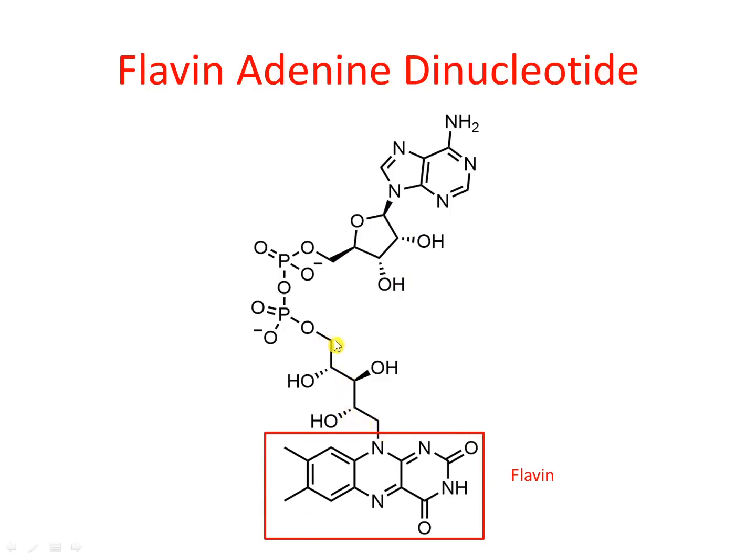Then the cyclic ribose sugar and acyclic ribose sugar are attached to the phosphate groups, which are further linked to the oxygen atom. So this is the difference in the structure of NAD and FAD. Similar to NAD, FAD also exists in two forms, the oxidized form and the reduced form.